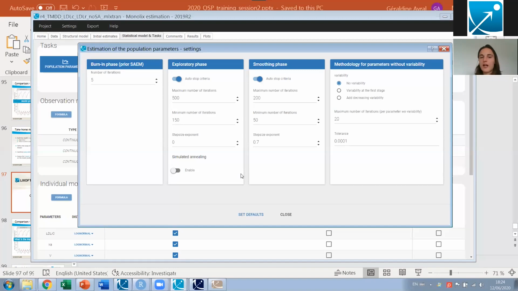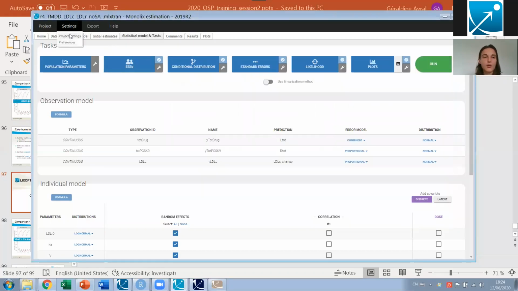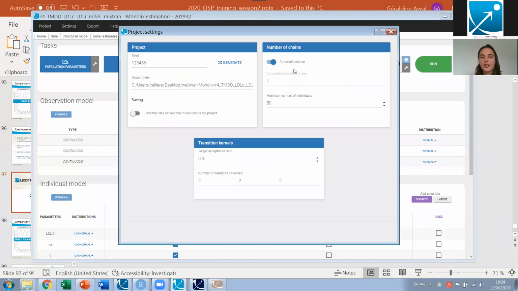Concerning the other settings, I would recommend not to change them, except the method for the parameters without variability, as I have explained. The number of chains is set automatically in the project settings. Actually, the number of chains is increased if you have less than 50 individuals. Usually I really keep it the same. That's a pretty tough setting to play with.